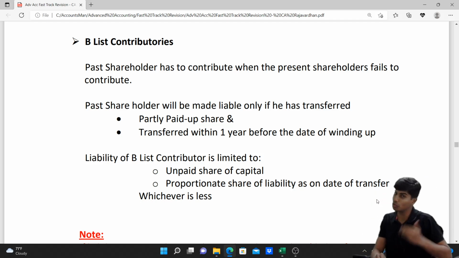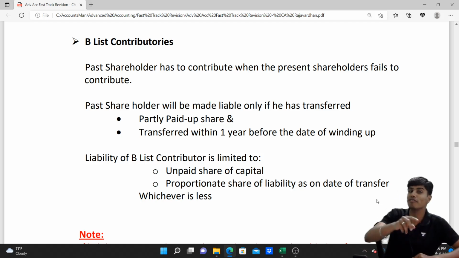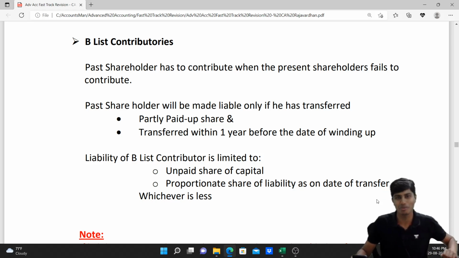And this contribution what the B-list contributor should make is to be made only and only if the A-list contributor fails to pay. If the present shareholder is paying, the company would not come to B-list contributor. The company would come back and ask the money from B-list contributor only and only when the A-list contributor, the present shareholder of the company, is failing to pay money.